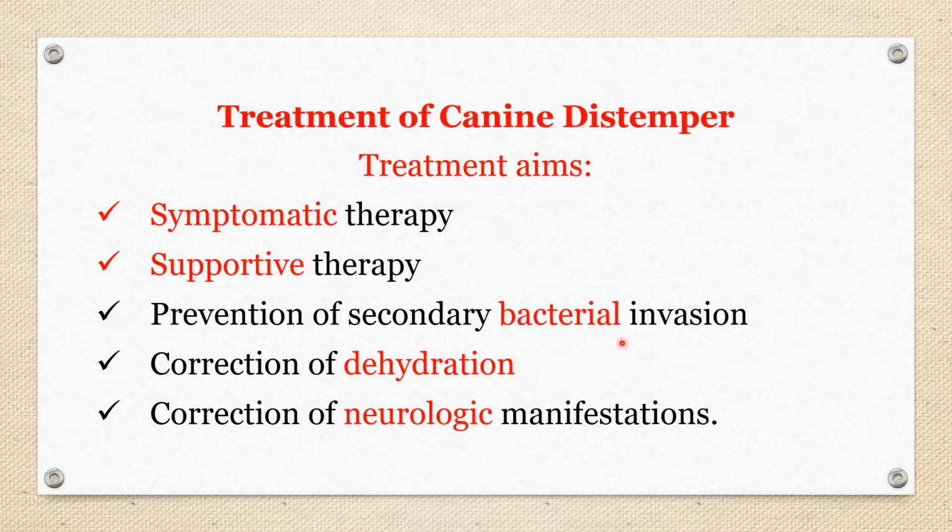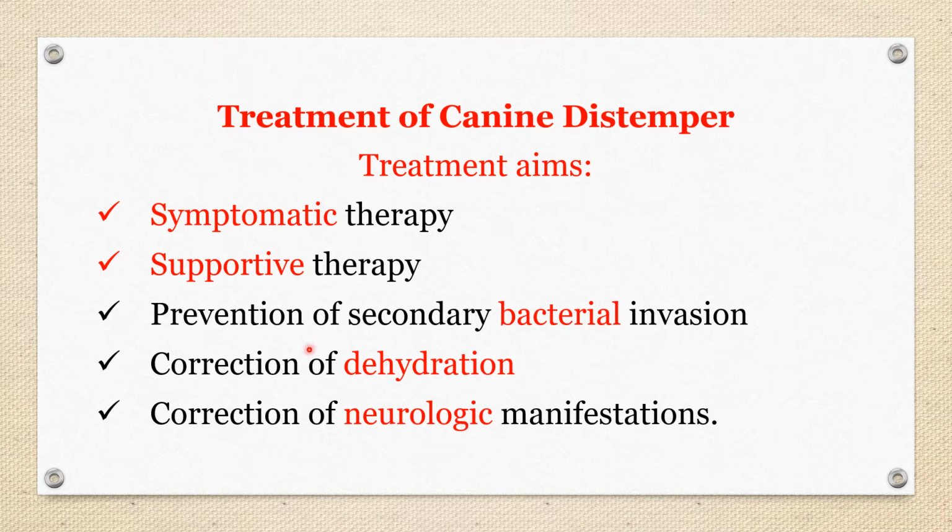When there is severe gastroenteritis, there is severe diarrhea and dysentery. So there is dehydration. Dehydration treatment is very important to give tissue perfusion in time. If tissue perfusion is not given properly and in time, there is necrosis of the tissue, which causes serious consequences.